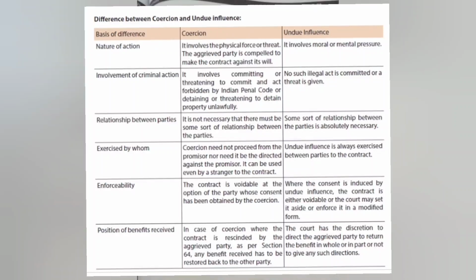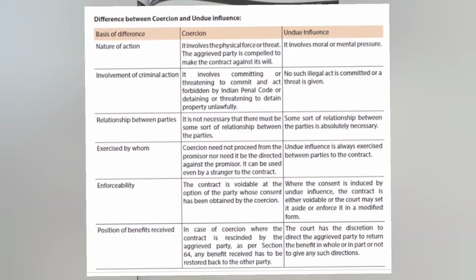Involvement of criminal action: coercion involves committing or threatening to commit an act forbidden by the Indian Penal Code, or detaining or threatening to detain property unlawfully. In undue influence, no such illegal act is committed and no such threat is given. Relationship between parties: it is not necessary that there be some sort of relationship when it comes to coercion. But for undue influence, a relationship between the parties is absolutely necessary.